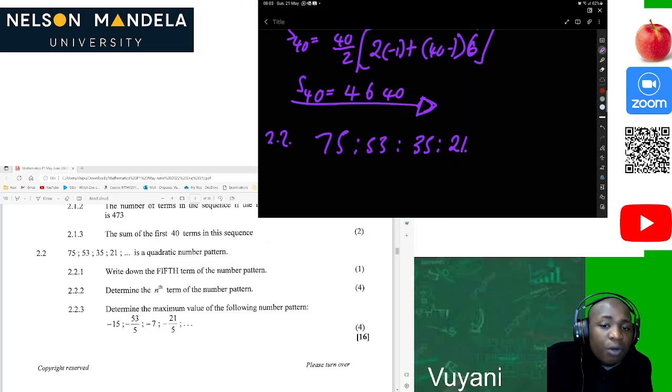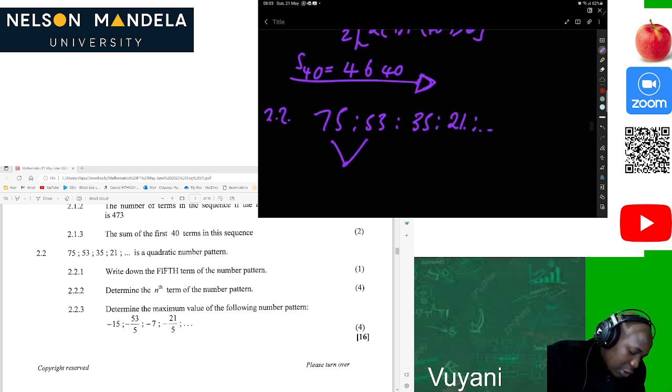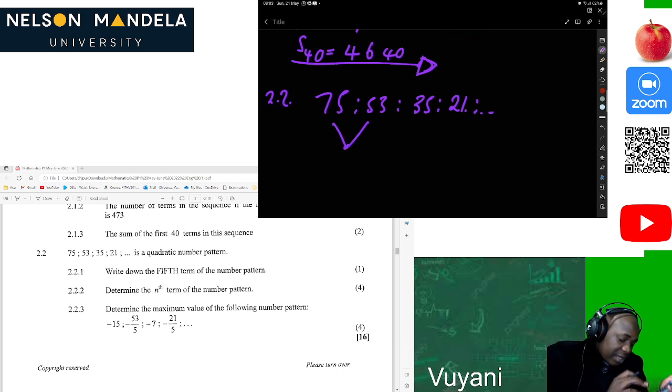We can write that because we already know that this is a quadratic number pattern. Since it's a quadratic number pattern, that automatically means it has a second constant difference. So our life is already easy because now we are just calculating the next term here. T2 minus T1, 53 minus 75, that's negative 22. 35 minus 53, that's negative 18. 21 minus 35, that's negative 14.